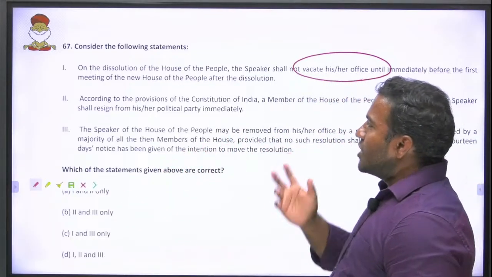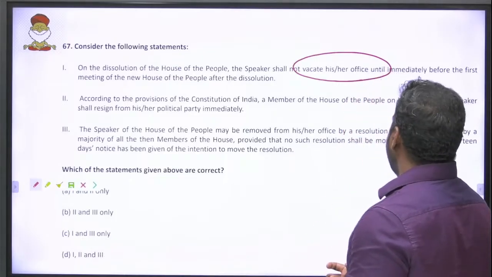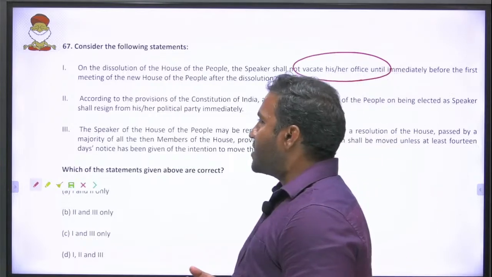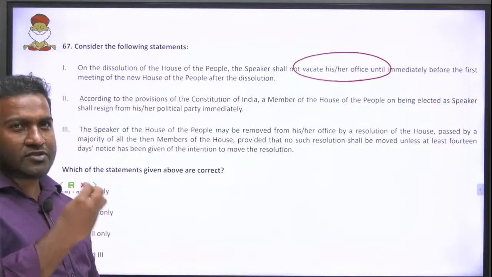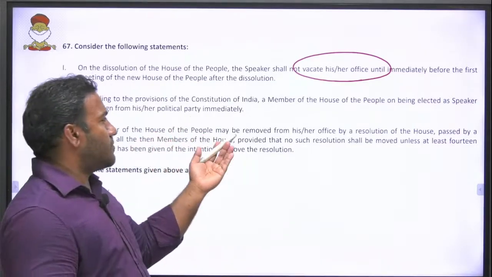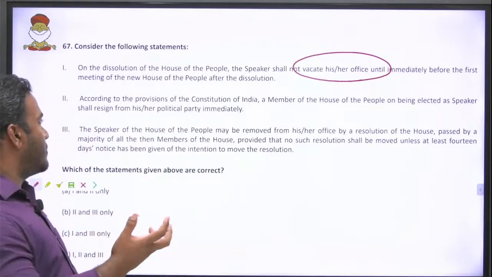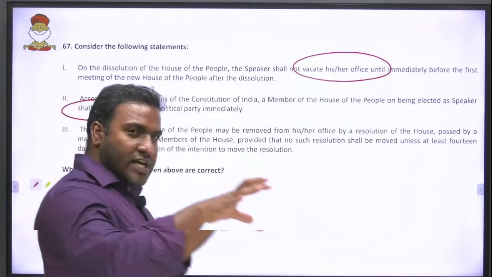Then, according to provisions of the Constitution of India, a member of the House of People on being elected as a speaker shall resign from his political party immediately. Again, it is not a factual question, sorry, it is hidden with the concept. According to provisions of the Constitution, there is nothing like he should resign from the political party. But in the UK he has to resign.